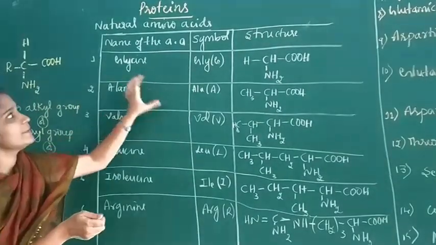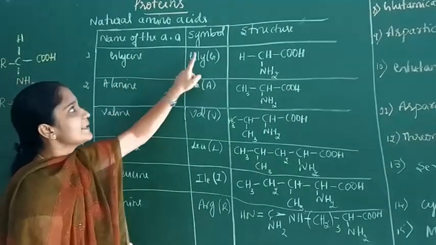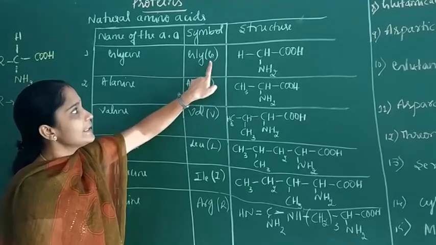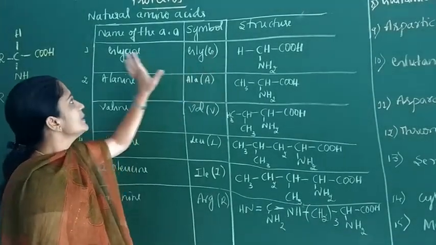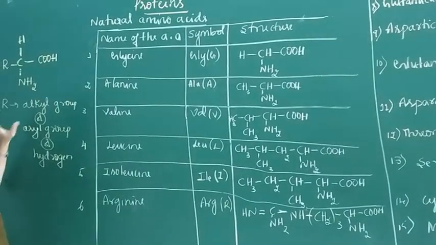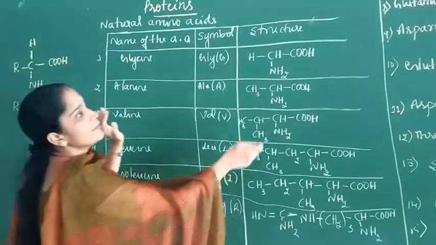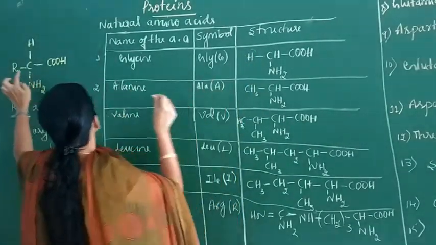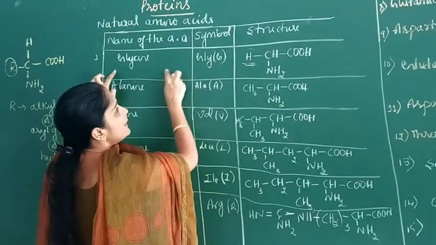In this table the first amino acid is glycine. It can be represented with the symbol GLY or simply G. If we replace this R with hydrogen, we get glycine.